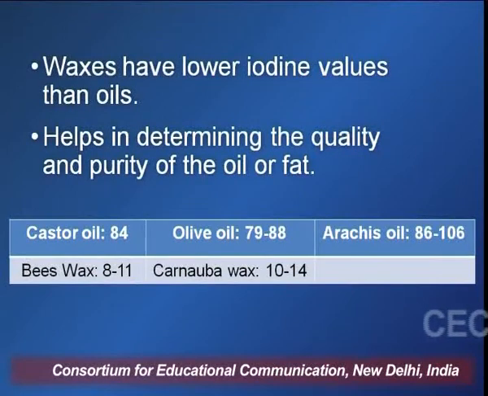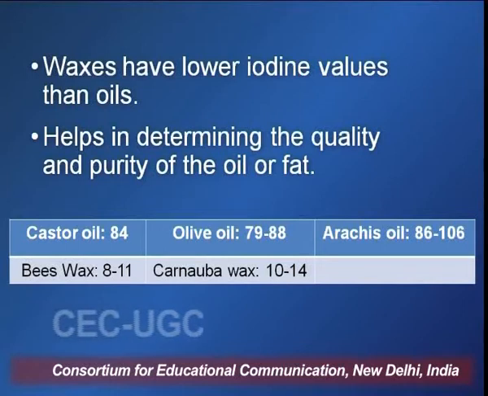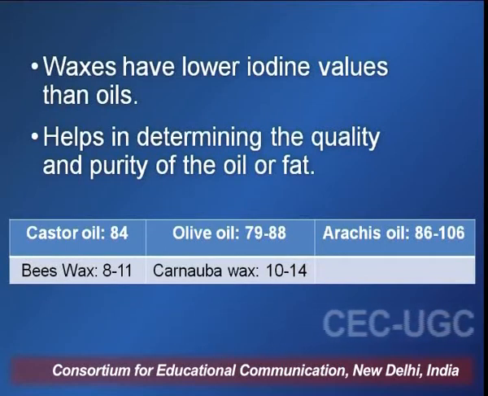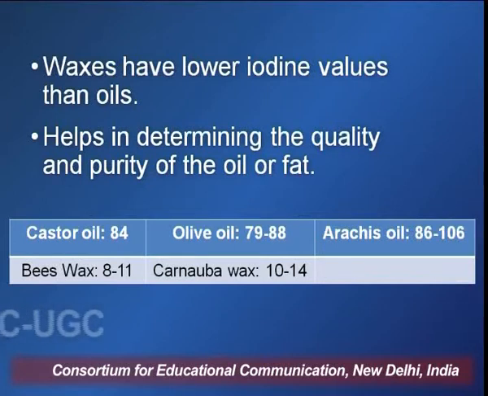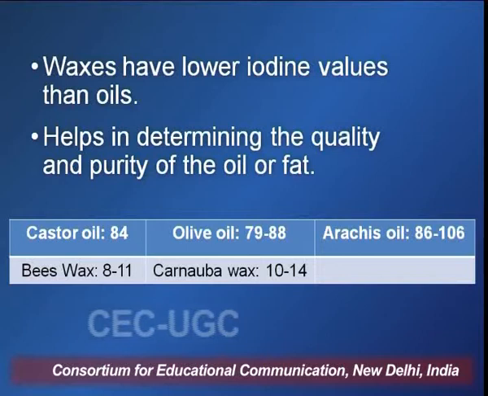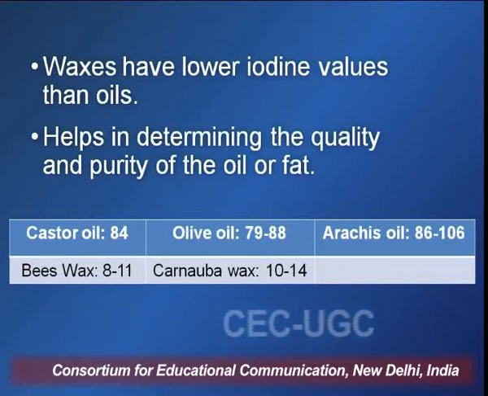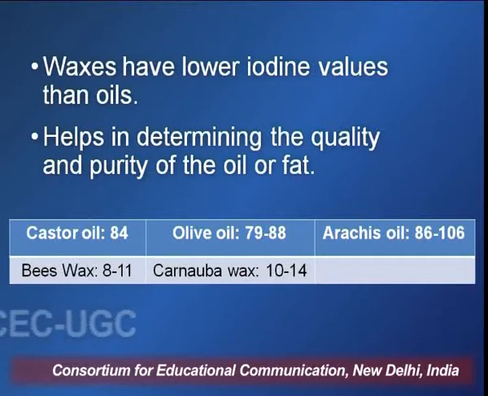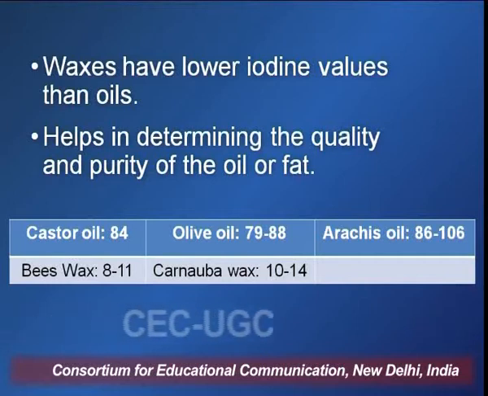Now, waxes have a lower iodine value as compared to oils, and like other parameters, this parameter also helps in assessing the quality as well as purity of a fatty substance. I have taken the example of castor oil, olive oil, and arachis oil, and they have an iodine value of 84, 79 to 88, and 86 to 106 respectively.